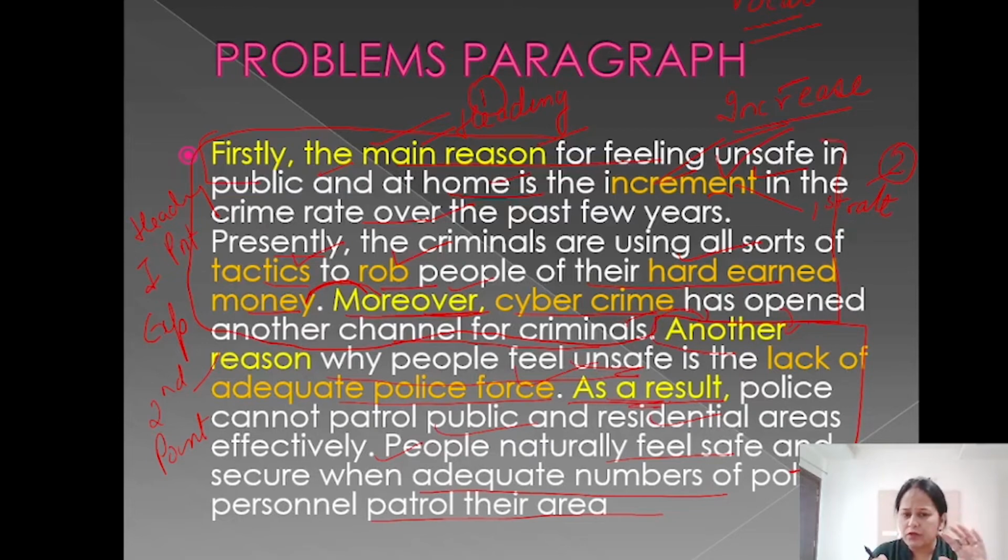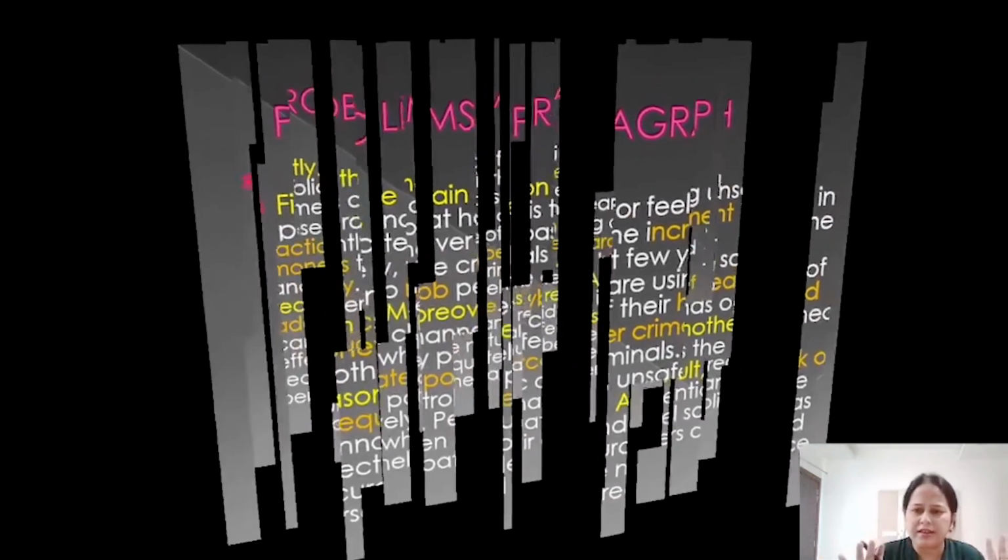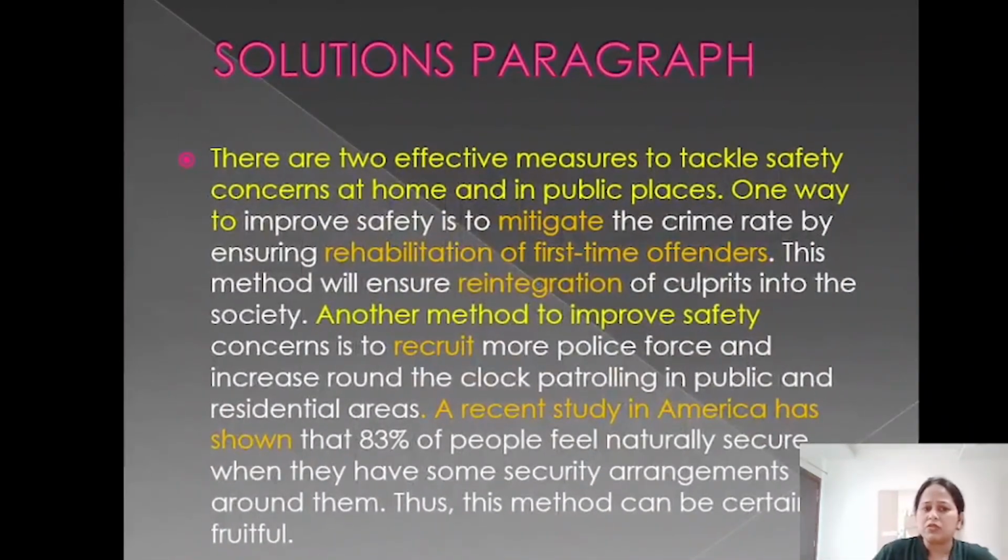See how beautifully we have not talked anything unnecessarily. First point, increased crime rate, how it is making people feel unsafe. Second is lack of adequate police force and how people are feeling unsafe because of that. So this is how we explain that. That's it. Don't think a lot. Even if you explain one point and you explain it properly, then also it's fine. So don't take too much tension about ideas. One point is enough. Now, the solution paragraph.